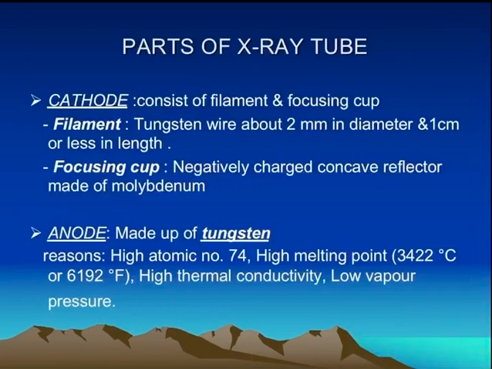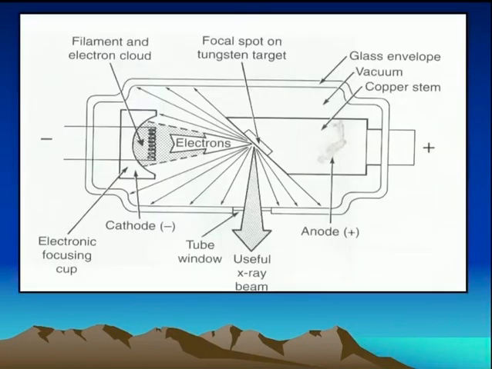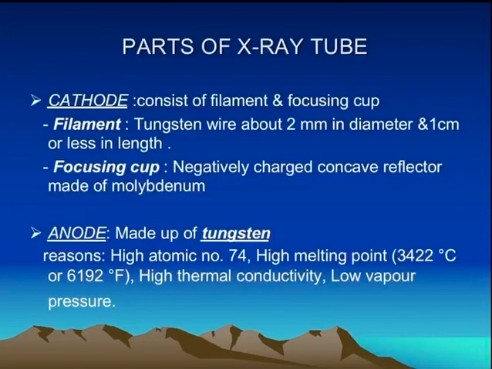Coming to the parts of the X-ray tube. The cathode consists of a filament and a focusing cup. The filament is nothing but tungsten wire about 2 mm in diameter and around 1 cm or less in length. The focusing cup is a negatively charged concave reflector, as you can see in this diagram, so as to repel the electrons from it, made up of molybdenum. Coming to the anode, it is made up of tungsten. The reason is that tungsten has a high atomic number, around 74, a high melting point, around 3422 degrees Celsius, high thermal conductivity and low vapor pressure.